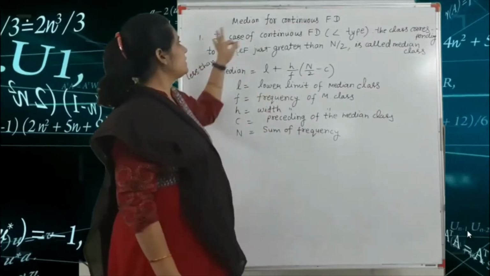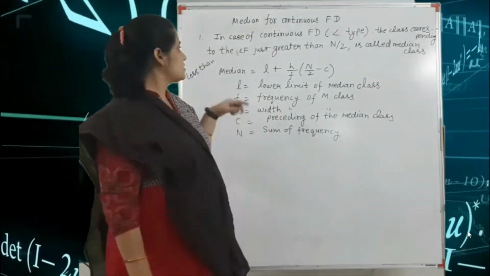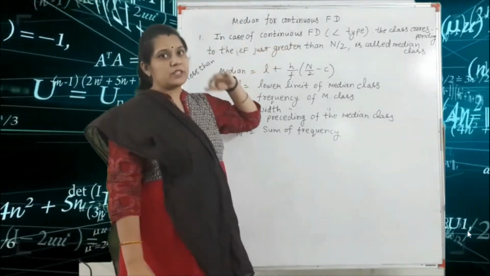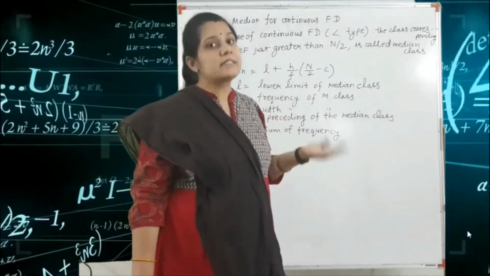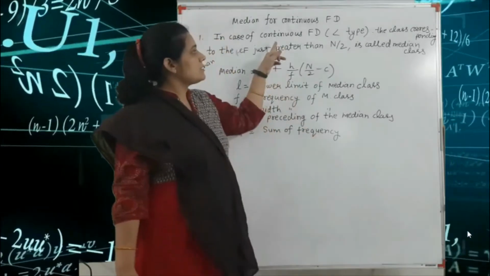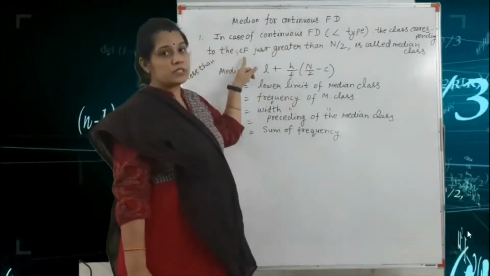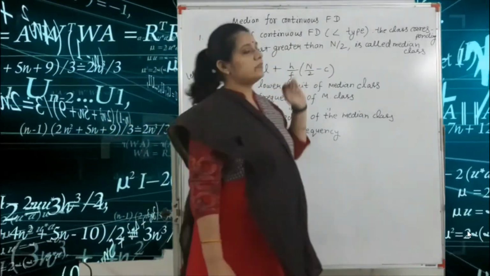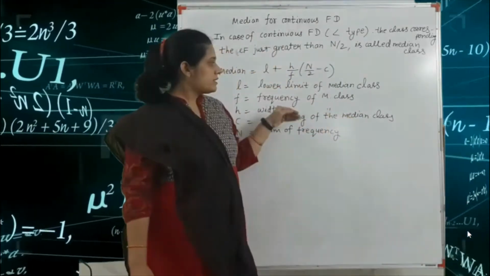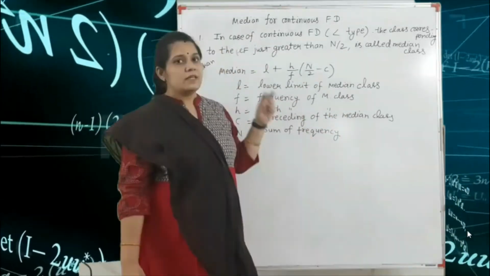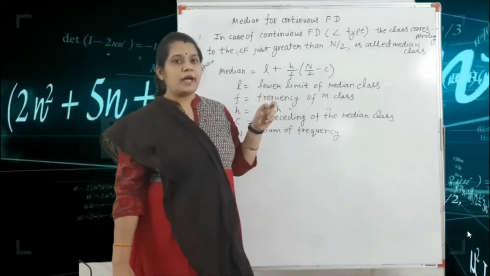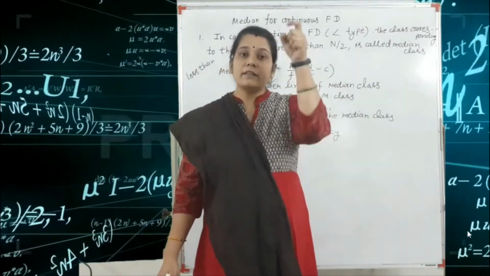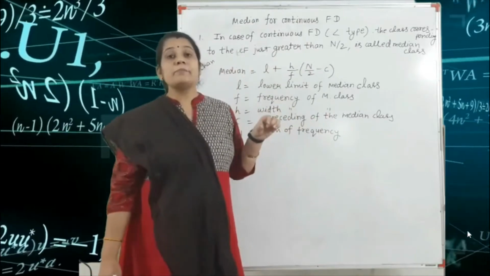Types of the median: median for continuous frequency distribution. In case of the continuous frequency distribution, if your frequency is given in the less than type, the class corresponding to the CF just greater than N by 2 is called the median class. We have already seen in the previous example how we find N by 2, and according to N by 2 we check the just greater value in the CF column. So this is called the median class.